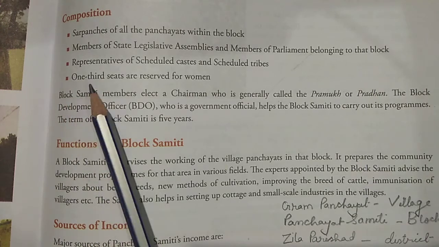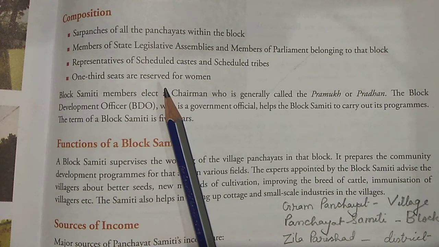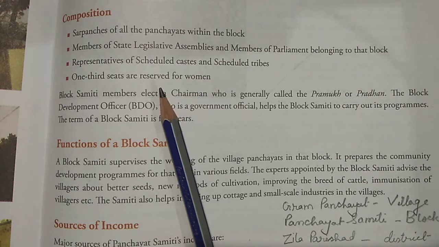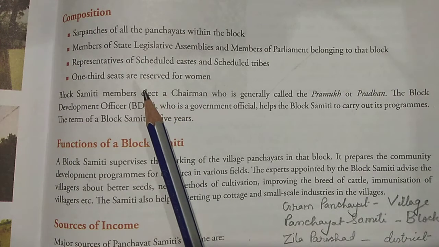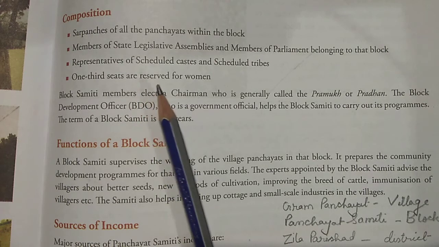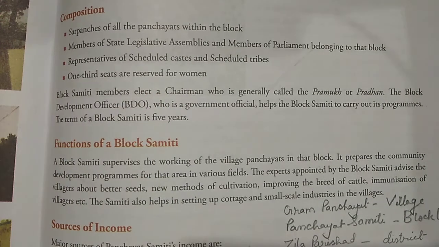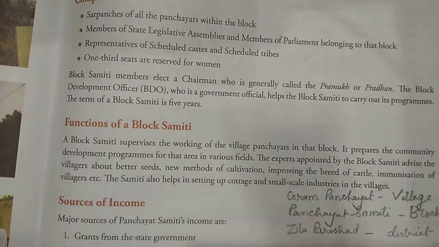Then one third of the seats are reserved for women. Women's participation is very important. If women are not there, how will the government come to know the problems regarding women? So one third of the seats are reserved only for females, not for males.